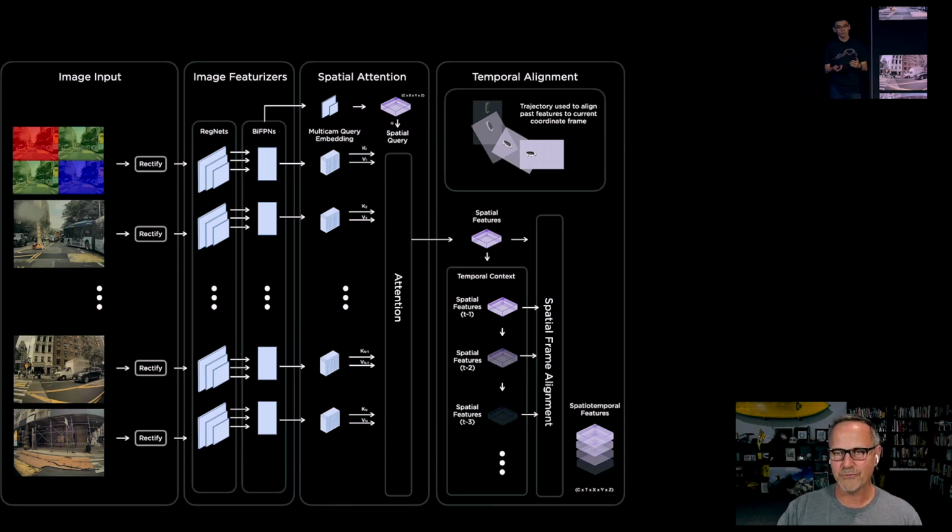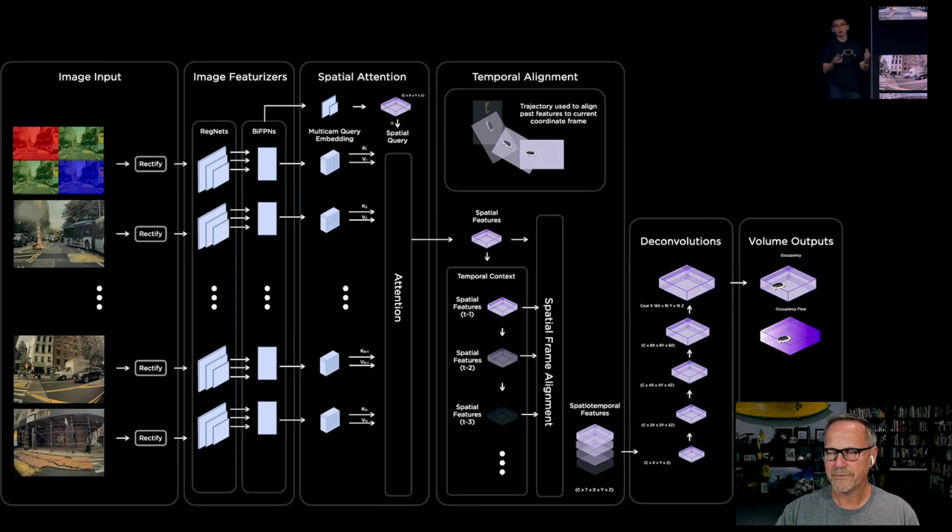So at this point, what we've got is a single image, but then what's happening is it's aligning those images with other images to create some sort of 2-second window of time where it's able to see a video sequence as opposed to a still image sequence. Last, these spatial temporal features go through a set of deconvolutions to produce the final occupancy and occupancy flow output. So then what we get is these, as they say, spatiotemporal features. We've got this thing that's in a high dimensional space, but a relatively low resolution, I believe.